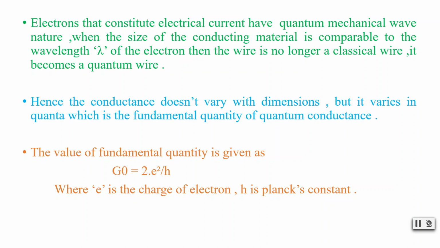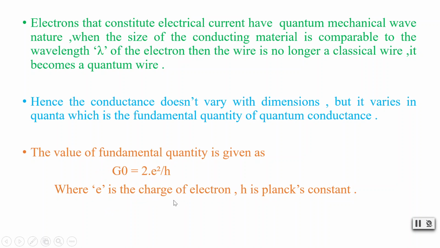It will be n times G naught. So that is the meaning of how it varies in quanta. Please correct this here, it is G naught and not G zero. So here 2e square by h is the value of the fundamental quantity of quantum conductance. e is the charge of the electron and h is Planck's constant.